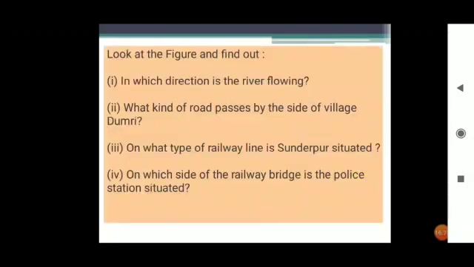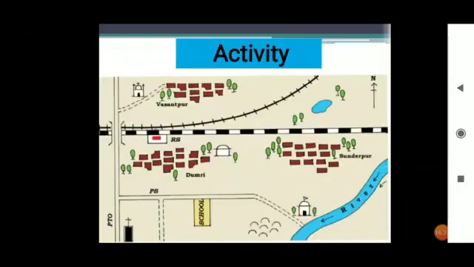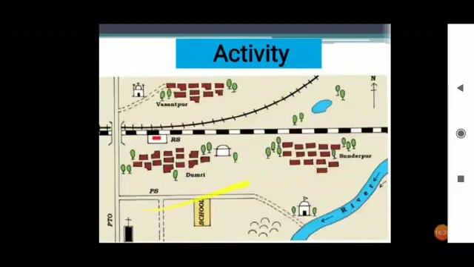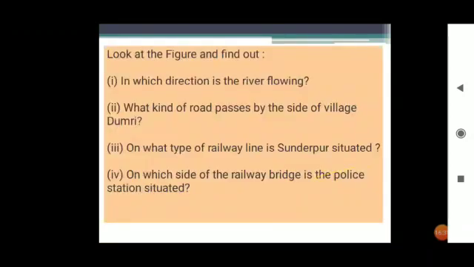Now the next question, what kind of road passes by the side of village Damri? Now this is village Damri. Okay, and this road, the straight line, metallic road. Okay, so we can say that the metallic road passes by the side of village Damri.